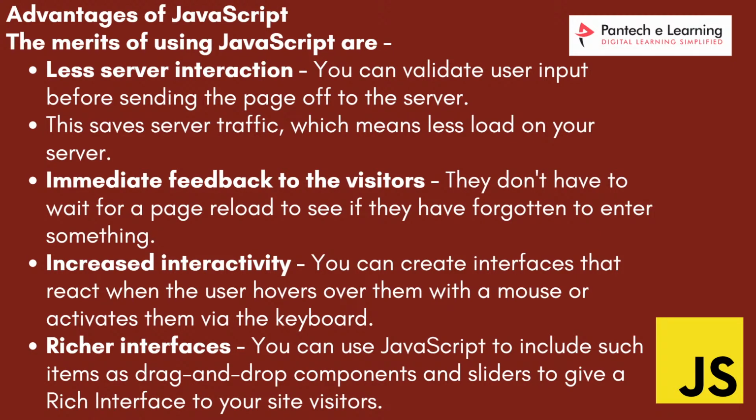For example, he has entered something in a text box or radio button. For example, what are the different fields that are present? Whenever a person enters a wrong email ID, an alert dialog box appears saying invalid email address. Immediate feedback to the visitors. And increased interactivity: whenever he hovers with a MouseOver event, I am going to discuss different types of events, the onclick event and the onchange event.